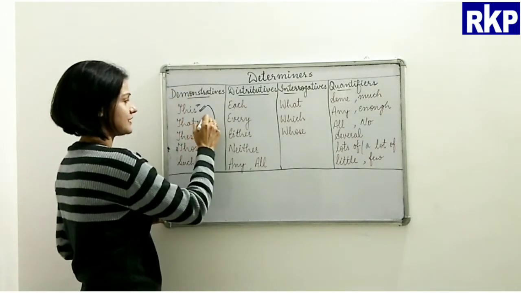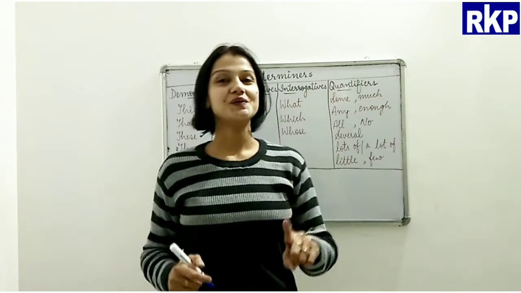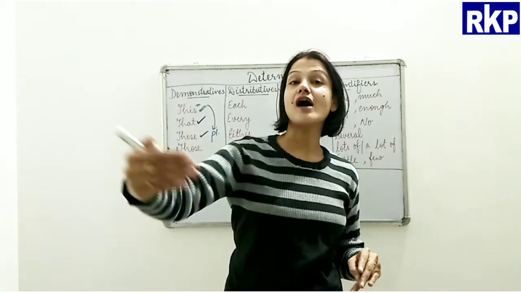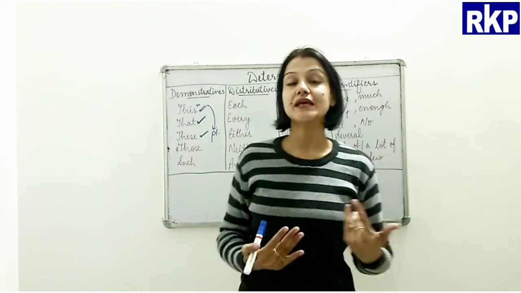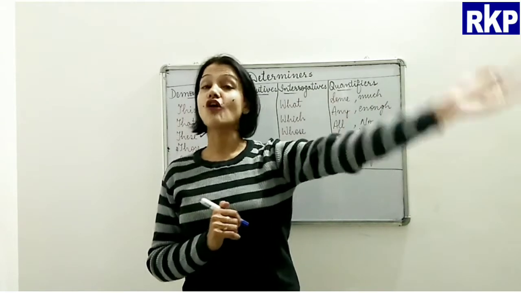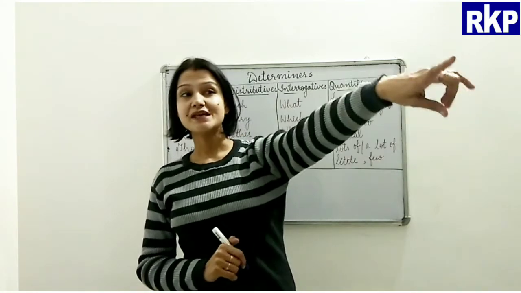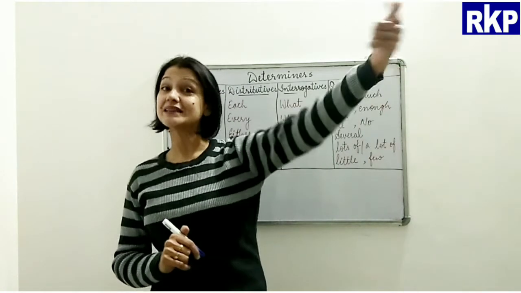And then that. That is used for a singular noun and when it is far from the speaker. If there is a book lying there in the corner, I would say, please bring me that book.